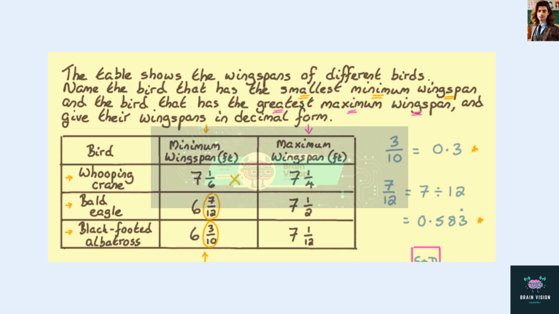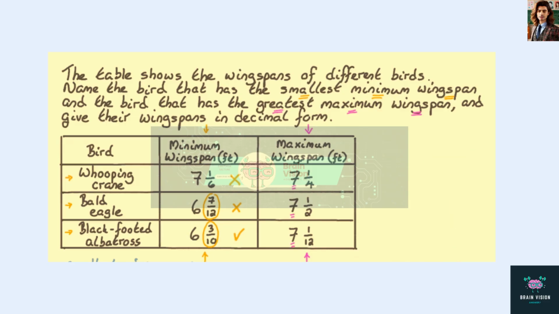We are now in a position to compare the 2 decimal values. 0.3 is less than 0.583 recurring, which means that 6 3/10 is less than 6 7/12. We can therefore conclude that the bird with the smallest minimum wingspan is the black-footed albatross with a wingspan of 6.3 feet. Let's now consider which bird has the greatest maximum wingspan.